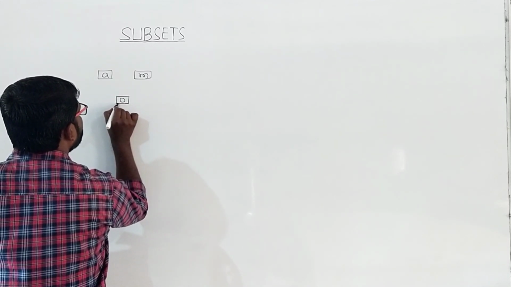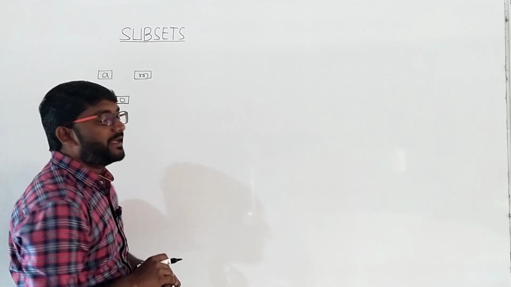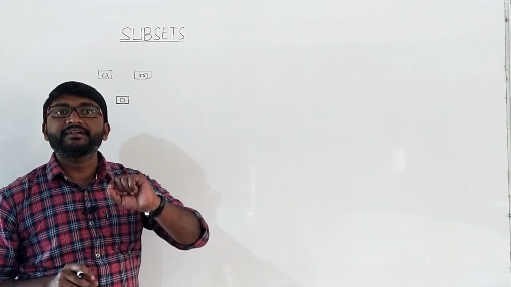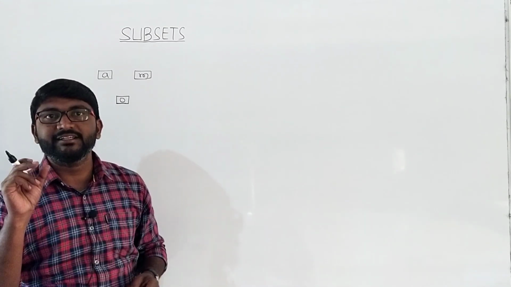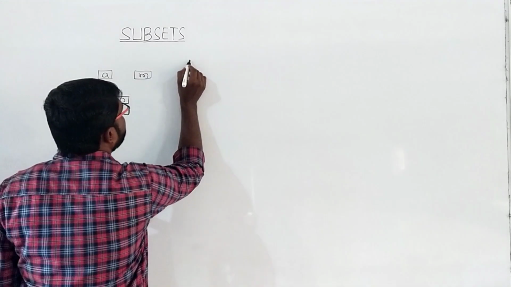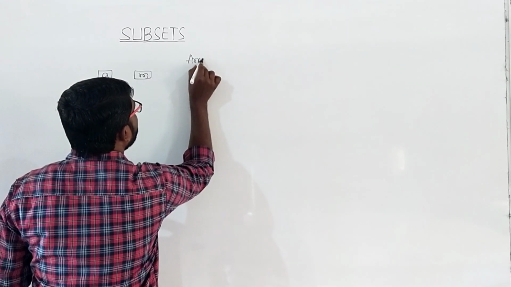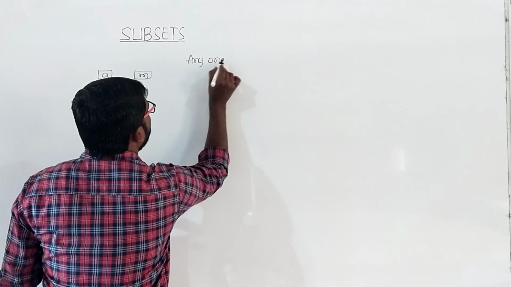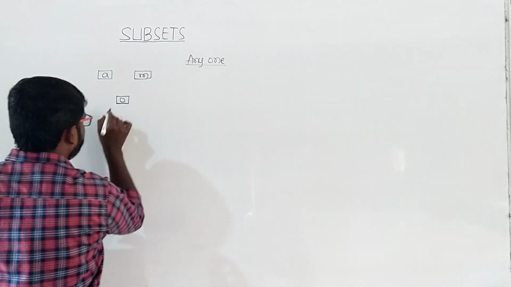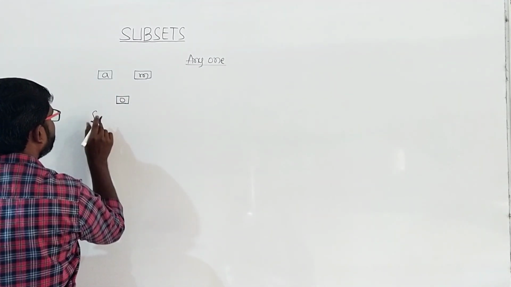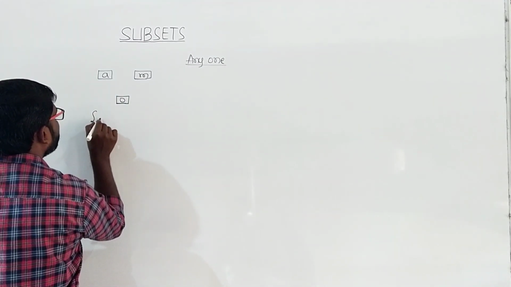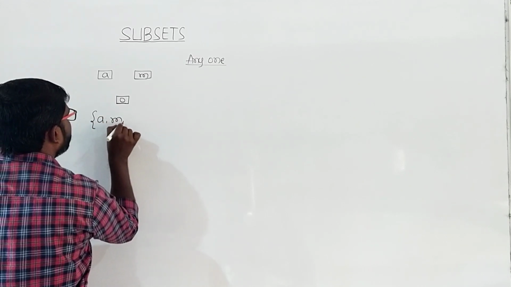Now if the person eats only one fruit at the same time, so any one. Before this, if you write this inside the curly brackets, we get the complete set or the entire set: A, M, O.